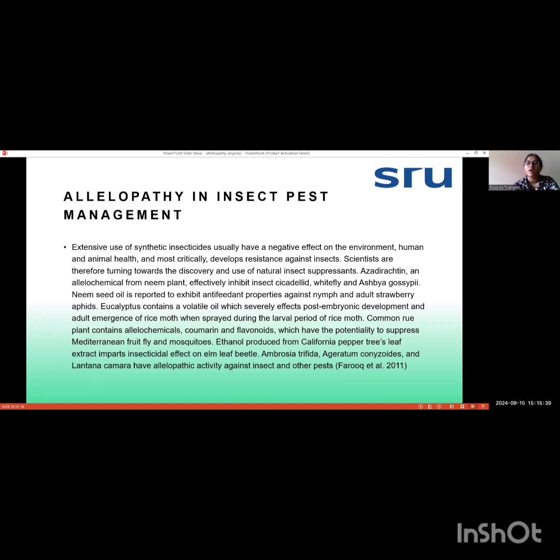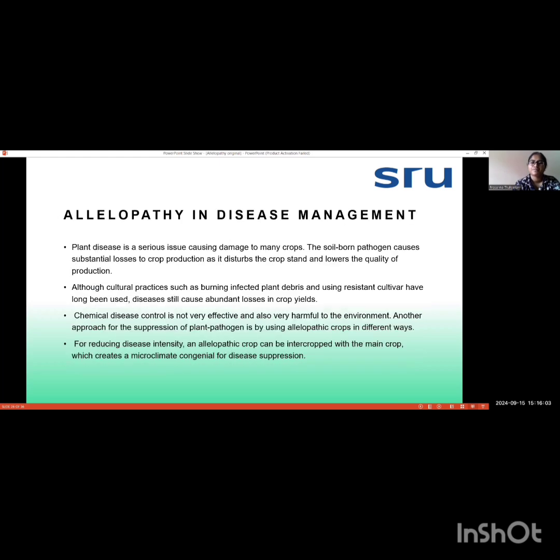And Ambrosia trifida, Ageratum conyzoides and Lantana camara, these three species of weeds are also having allelopathic activity against weeds and other pests. So in this way, leaf extracts from different kinds of weeds are reducing the insect and pest infestation in crops.